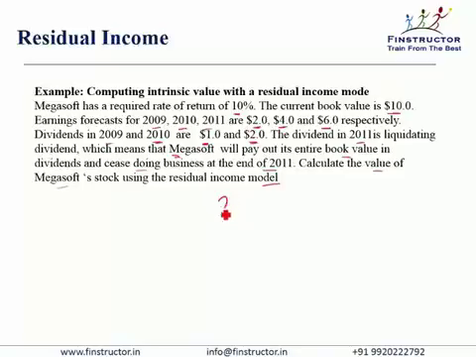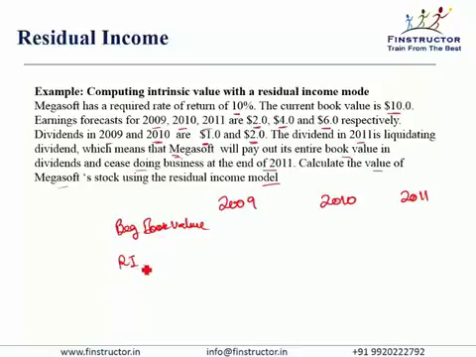So we need the residual income at the end of 2009, 2010 and 2011. So we will first try to get the beginning book value. And using that, we will calculate the residual income as the net income minus the beginning book value into the required return on equity.